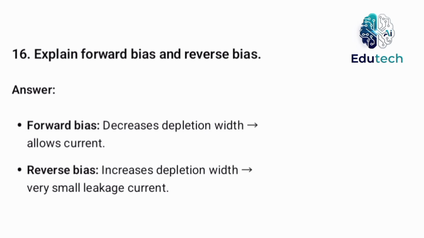Explain forward bias and reverse bias. Forward bias means decreases depletion width, allows current. Reverse bias means increases depletion width with very small leakage current.